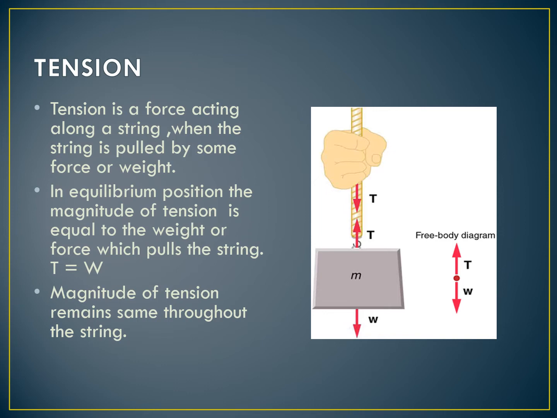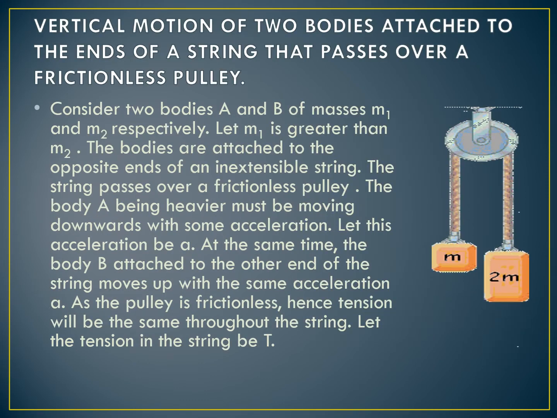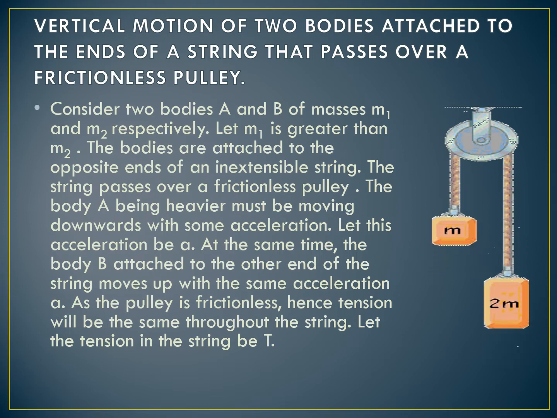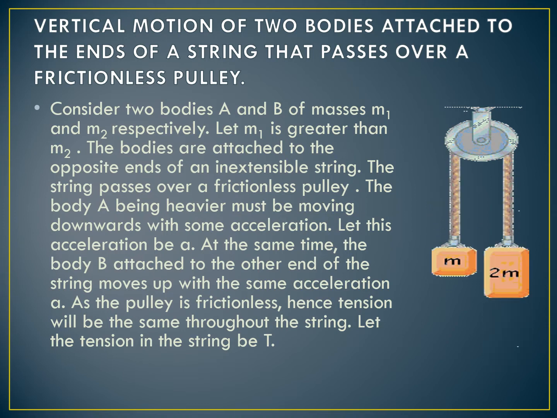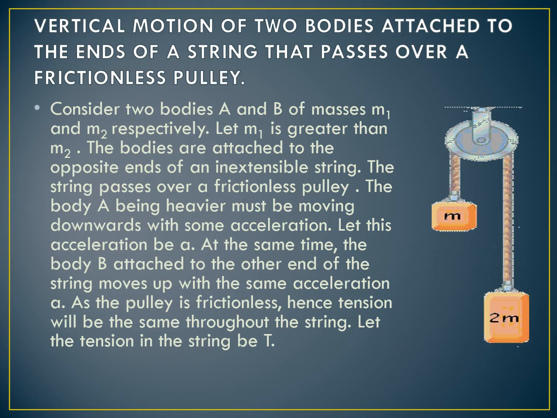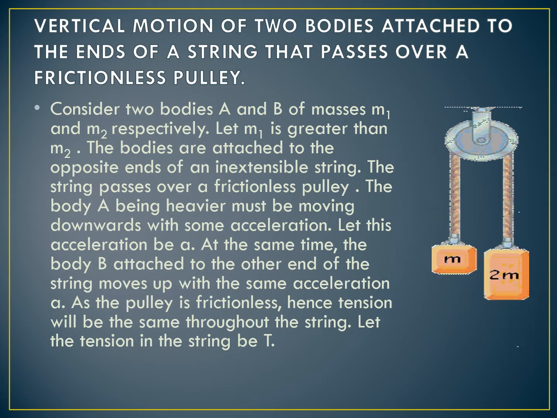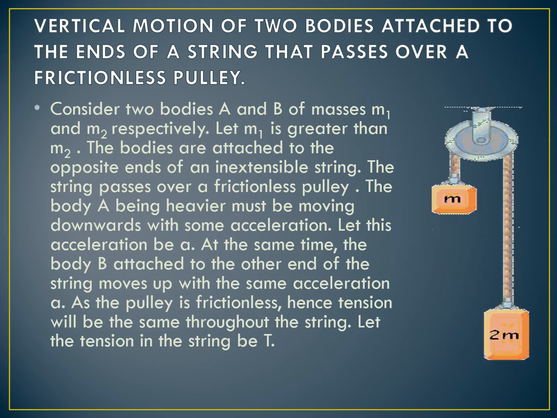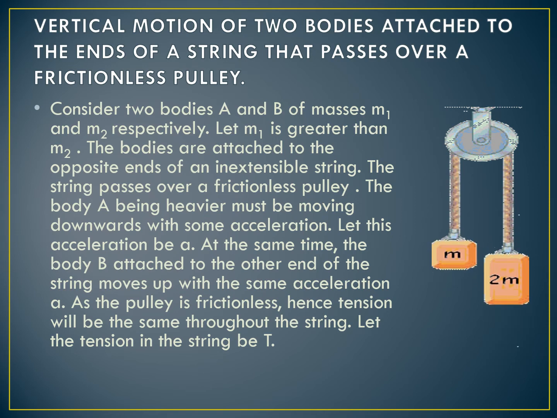Also, once a string is pulled by some weight or force, then the magnitude of tension remains the same everywhere inside the string. Now we will discuss case 1 of tension, which is the vertical motion of two bodies attached to the ends of a string that passes over a frictionless pulley. This arrangement of two bodies of unequal masses is also known as Atwood machine, which is generally used to find the acceleration due to gravity.